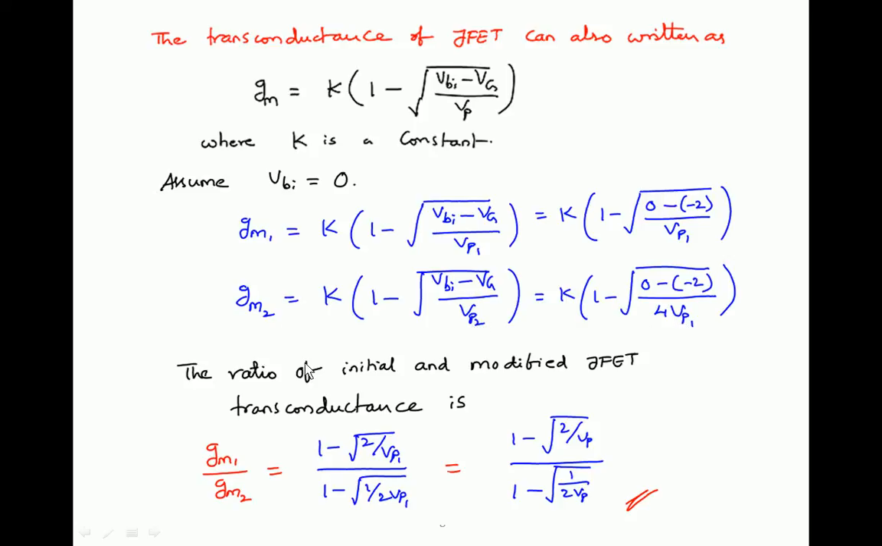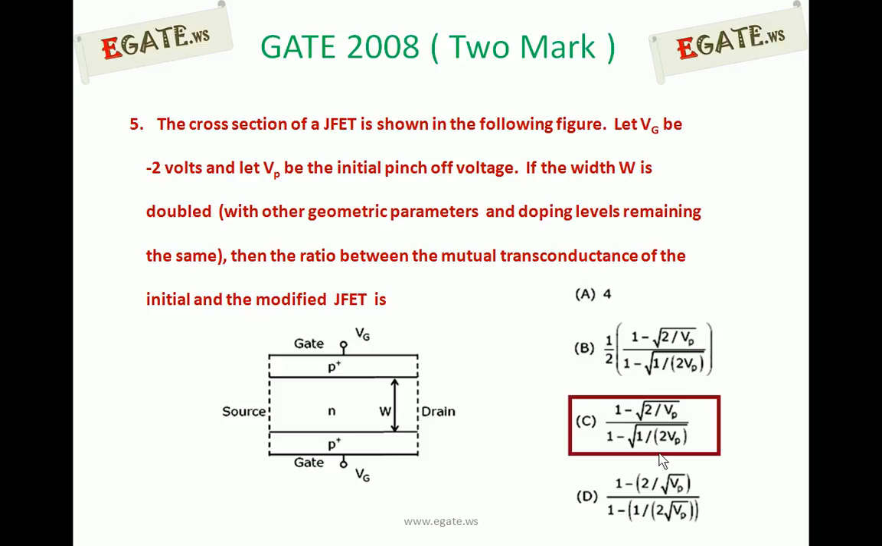So if you take the ratio of the initial and modified JFETs, Gm1 by Gm2 is equal to 1 minus root of 2 by Vp1, by 1 minus square root of 1 by 2 Vp1. Replacing Vp1 with Vp, it becomes 1 minus root of 2 by Vp, by 1 minus root of 1 by 2 Vp. So the right answer is C for the given question. If the width is doubled, the ratio looks like 1 minus root of 2 by Vp, by 1 minus root of 1 by 2 Vp. Thank you.